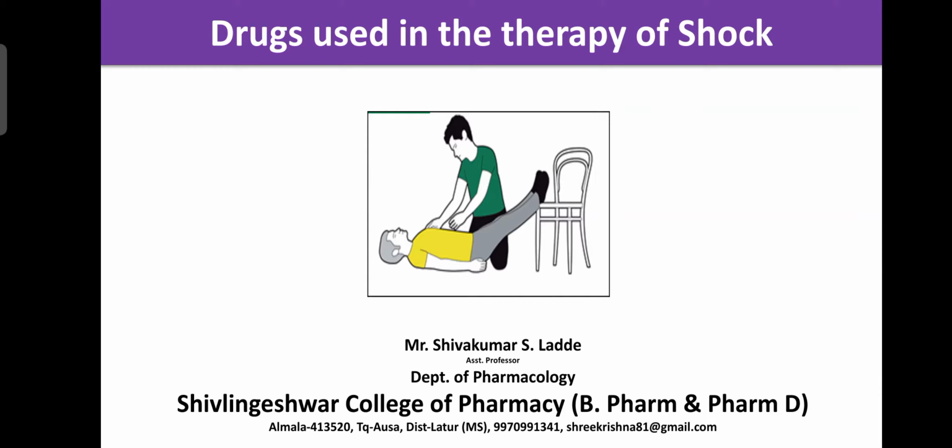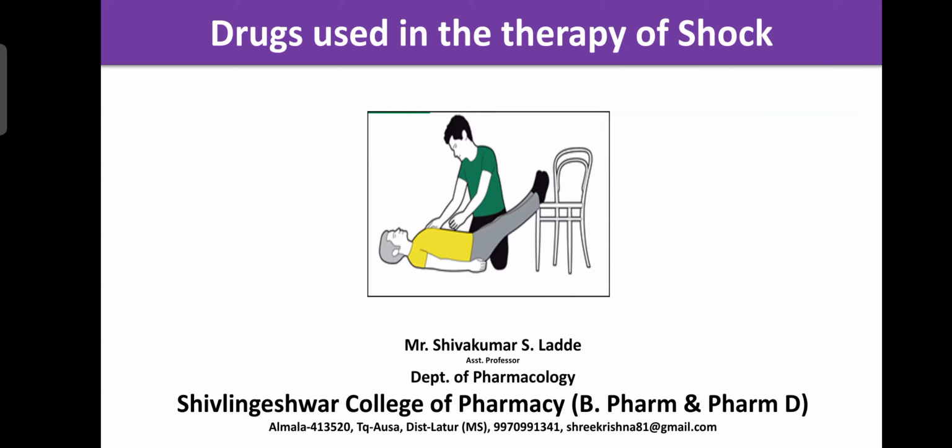Here the person is putting the leg of the patient on a chair, because this person was suffering from shock or loss of consciousness. The circulation towards the heart and the brain decreased. You already know that one third of the blood circulates in the legs or lower part of the body.